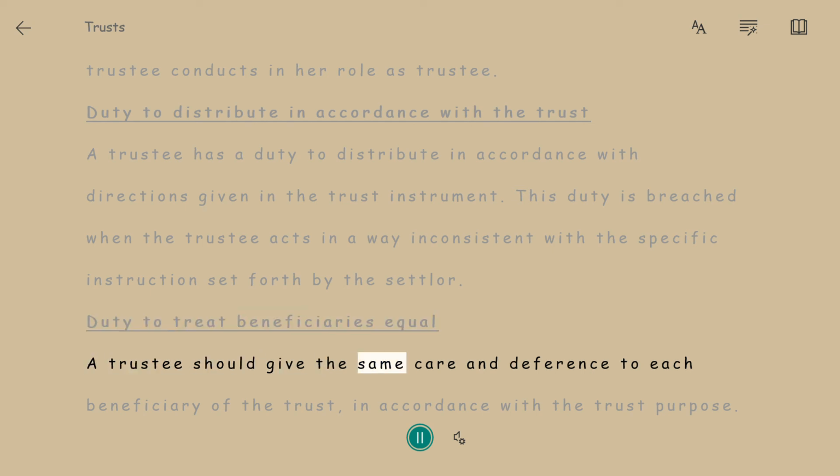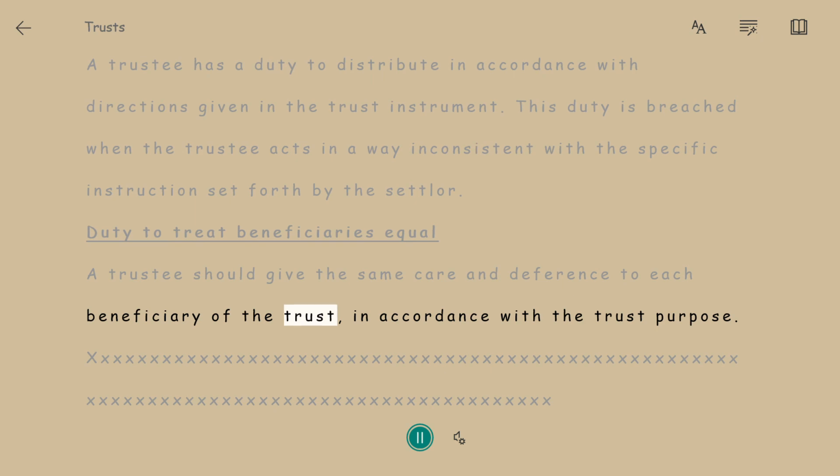A trustee should give the same care and deference to each beneficiary of the trust, in accordance with the trust purpose.